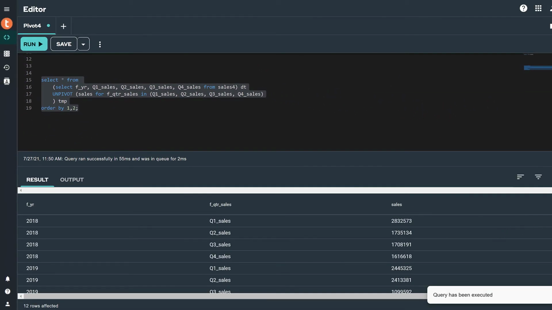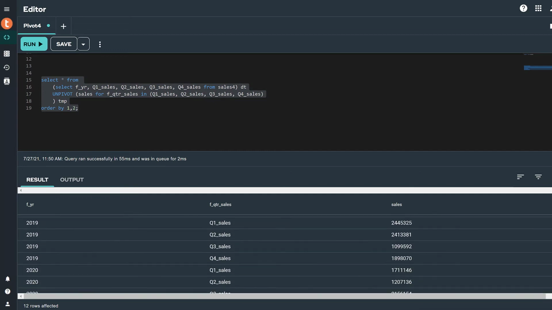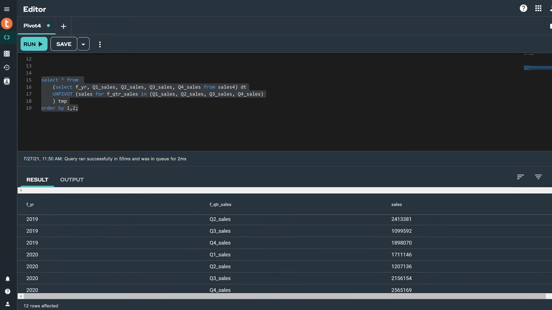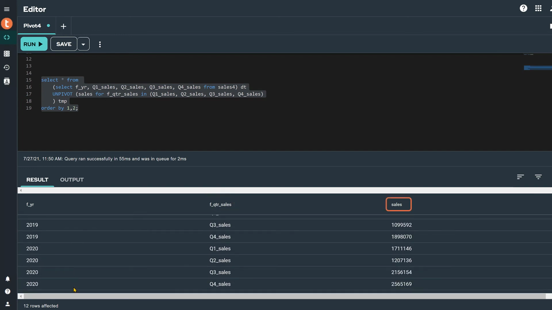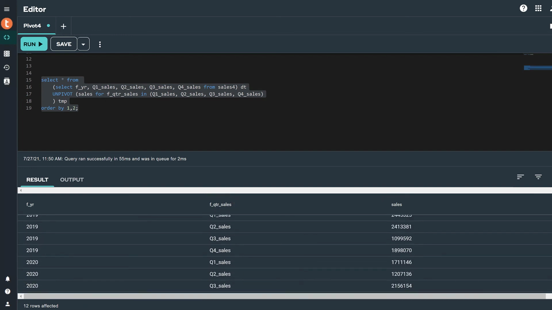Notice that our UNPIVOT query returns 12 rows from our 3-row table, and it has returned not 6, but 3 columns called year, quarter sales, and sales. It transformed the columns in the IN list into row values for our pivot column, quarter sales. And the sales output is by year and quarter sales.